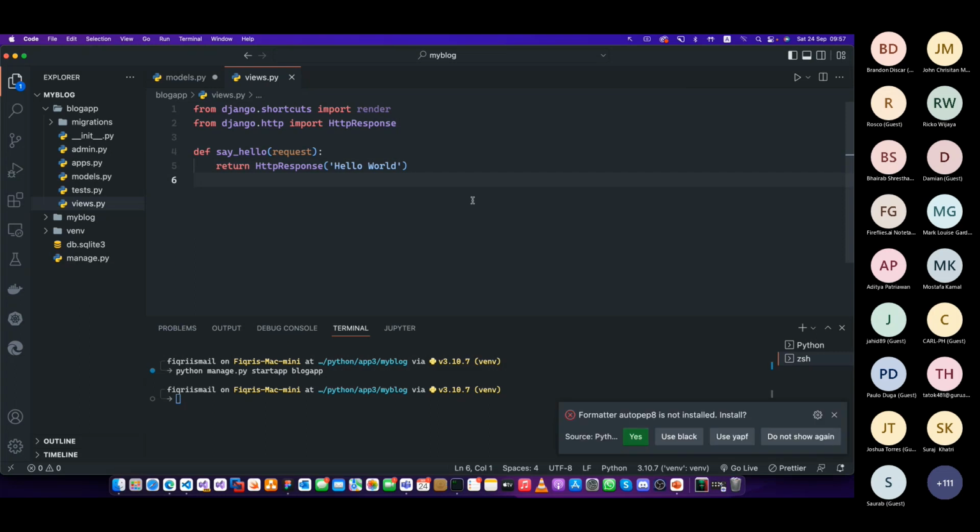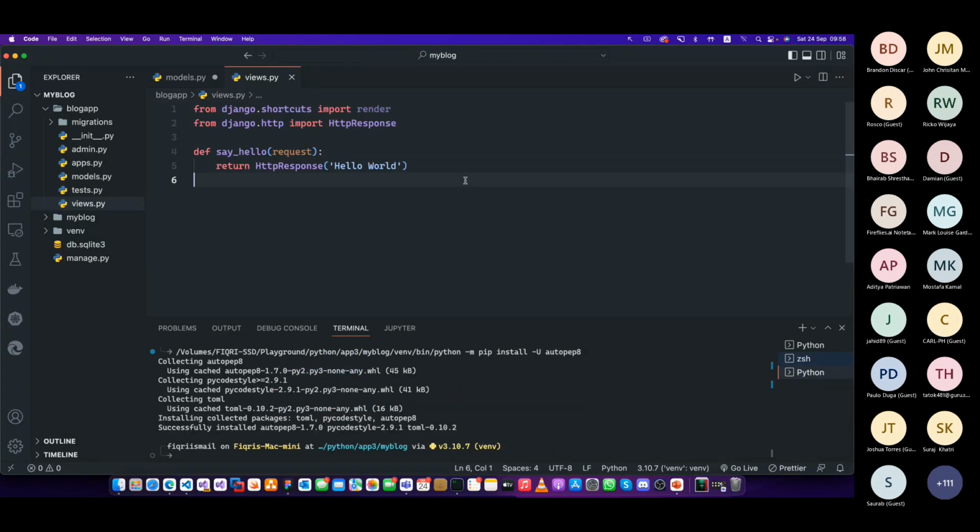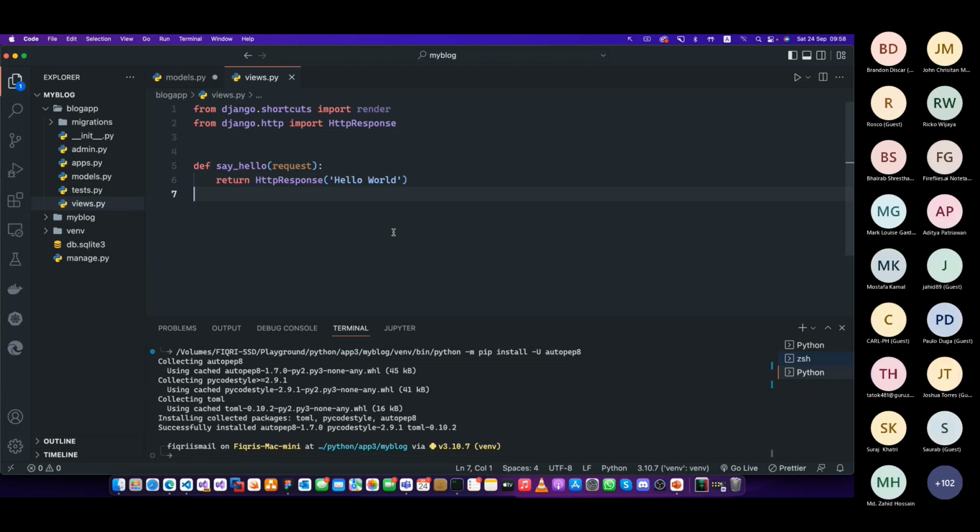Let's save it. Now, Visual Studio Code will ask, okay, can I use a formatter? Yes, please. I'm going to say it says autopep8, or you can use black, whatever the formatter you need. I'm going to say yes. So it will automatically format your code. So if you just press save, it automatically saves your code, and all the conventions will be applied, right? Now we have this HttpResponse. This is the first thing you have to do. You create the controller. Now we have created the controller, and this will be called an action in the normal MVC world, right? Or in Django, we have this function.